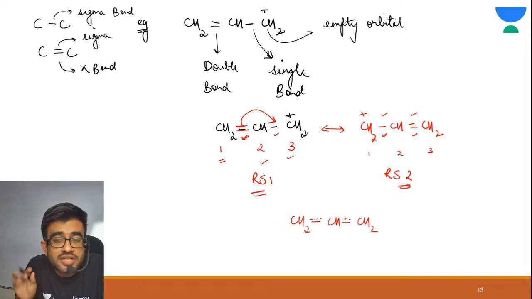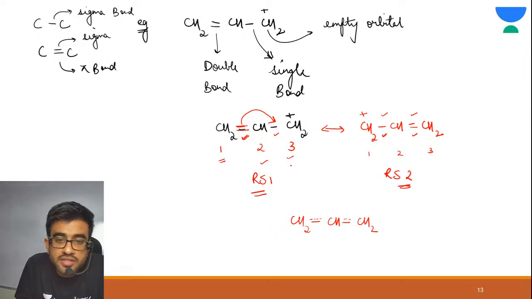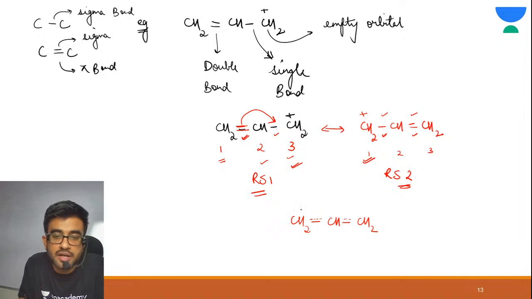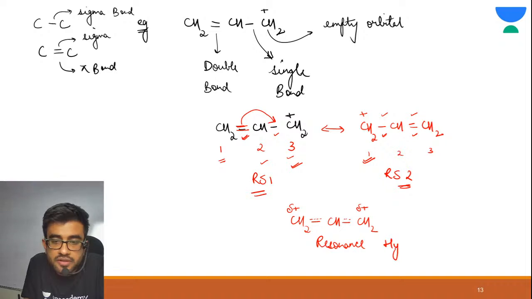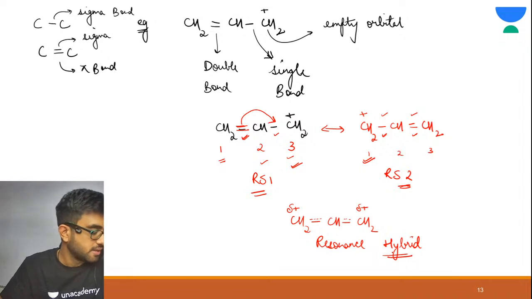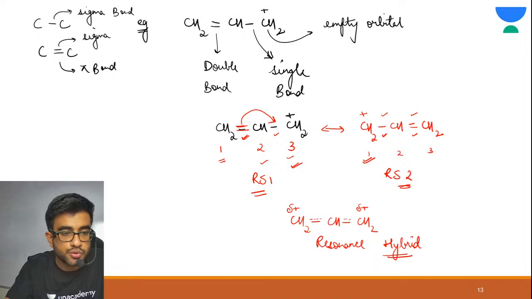Now see, positive charge. On which carbon was there a positive charge? There was a positive charge on the third carbon and a positive charge on carbon one. So the positive charge is distributed on 1 and the third carbon. So here delta positive, here delta positive. Delta means less than 1. This is your resonance hybrid. Are you able to understand this? Very good, Ritu. Give me a thumbs up in the chat section if this is clear to you.